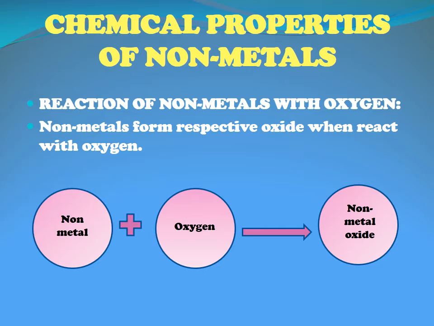Chemical properties of nonmetals. Let us study about the chemical properties of nonmetals. The first property that we need to study is the reaction of nonmetals with oxygen. When nonmetals react with oxygen, they form their oxides, and oxides of nonmetals are acidic in nature. We need to remember that oxides of metals are basic in nature, whereas oxides of nonmetals are acidic in nature.